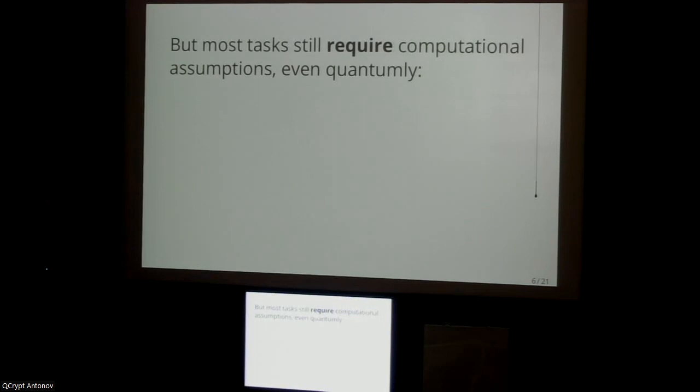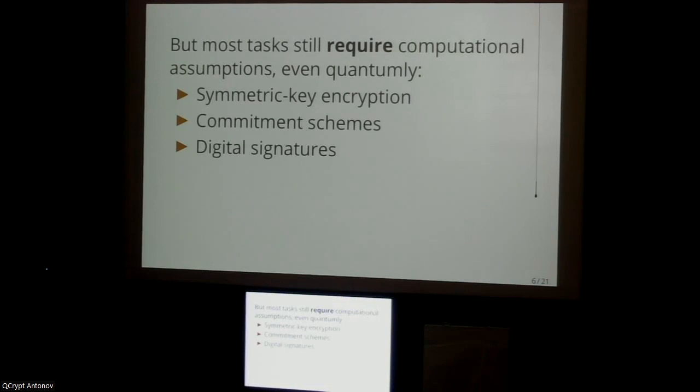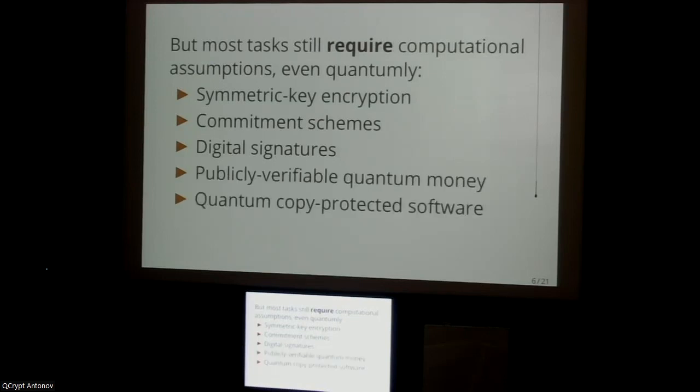So for most cryptography, you can show, by more or less complicated proofs, that you cannot have just information theoretic constructions of these primitives, including things like symmetric key encryption, commitment schemes, and digital signatures, which are these sort of mini crypt primitives that we can build classically from one-way functions, but also these stronger, inherently quantum primitives like publicly verifiable quantum money and quantum copy protected software, where again, we can show that you can't hope to build these using purely information theoretic tools.